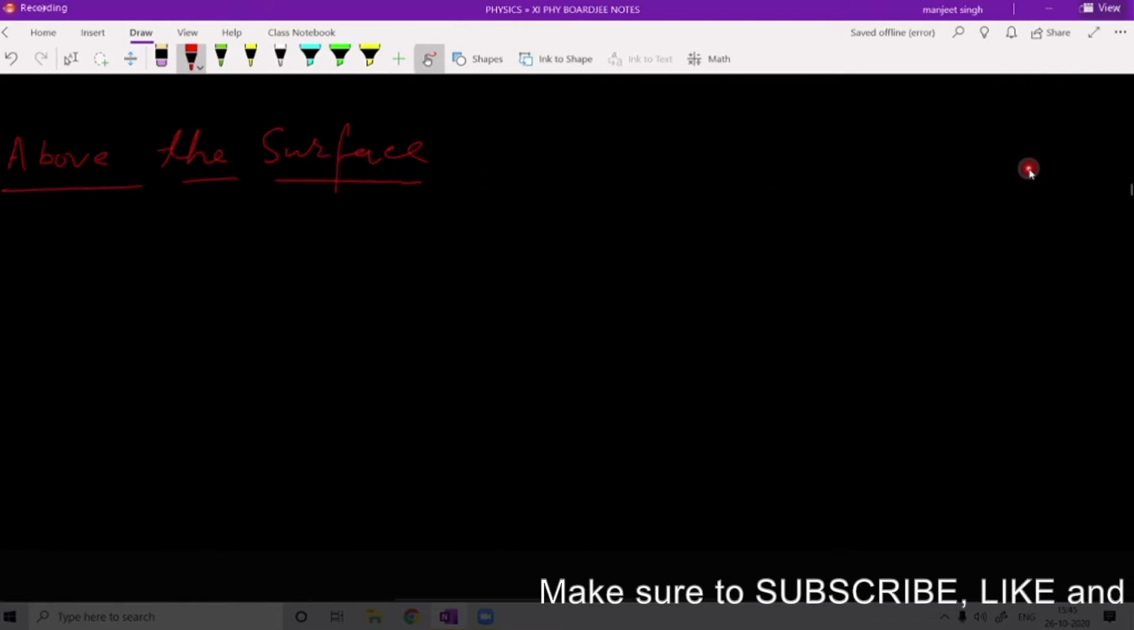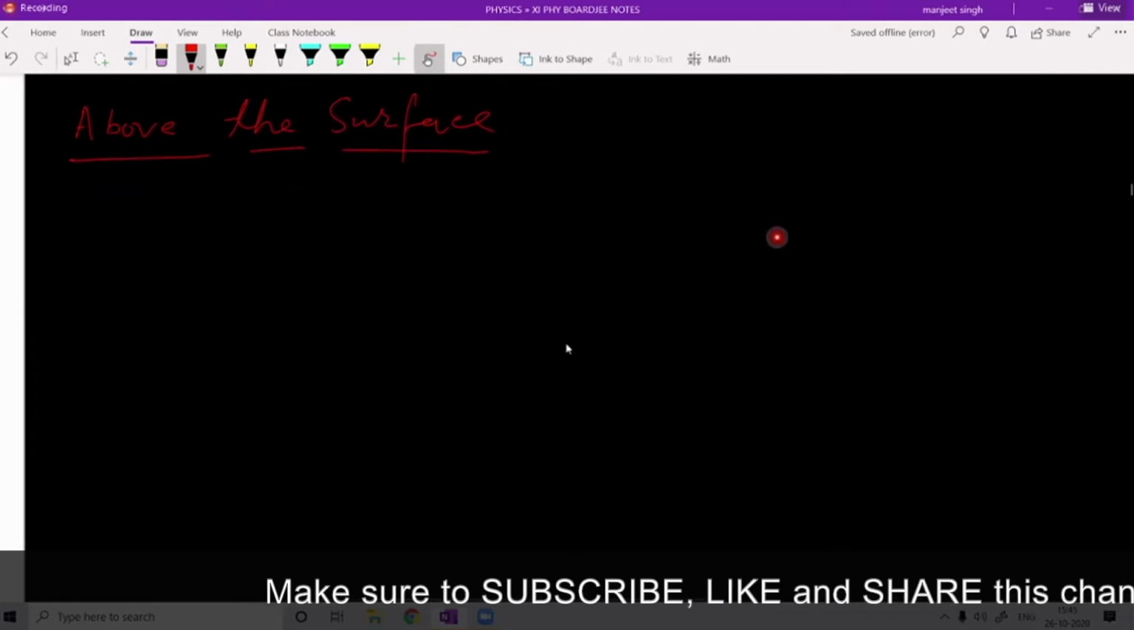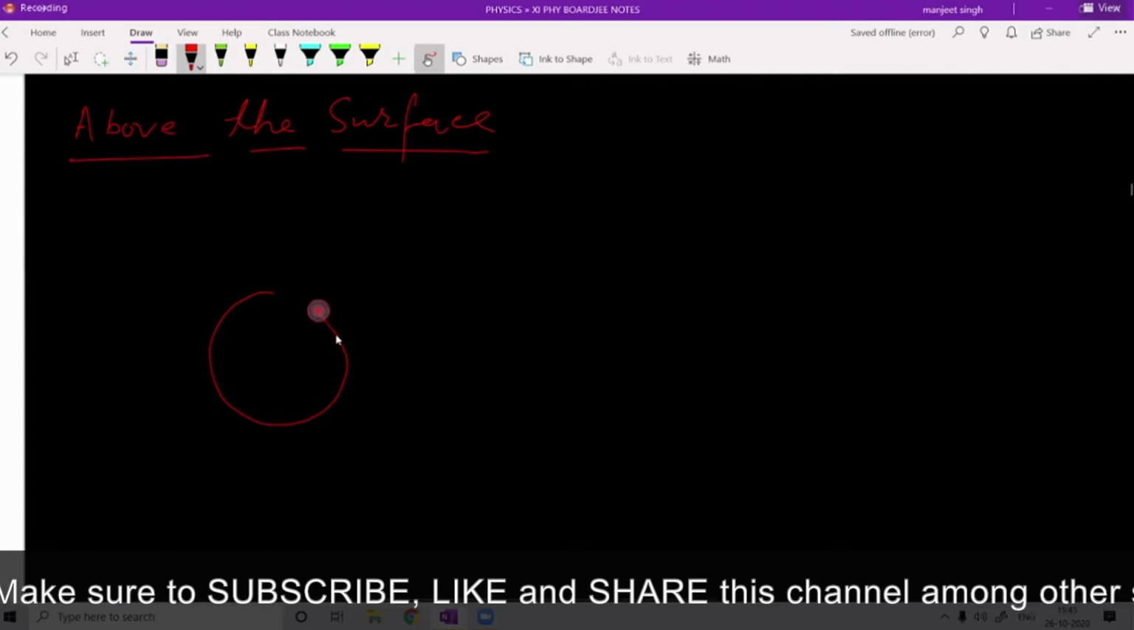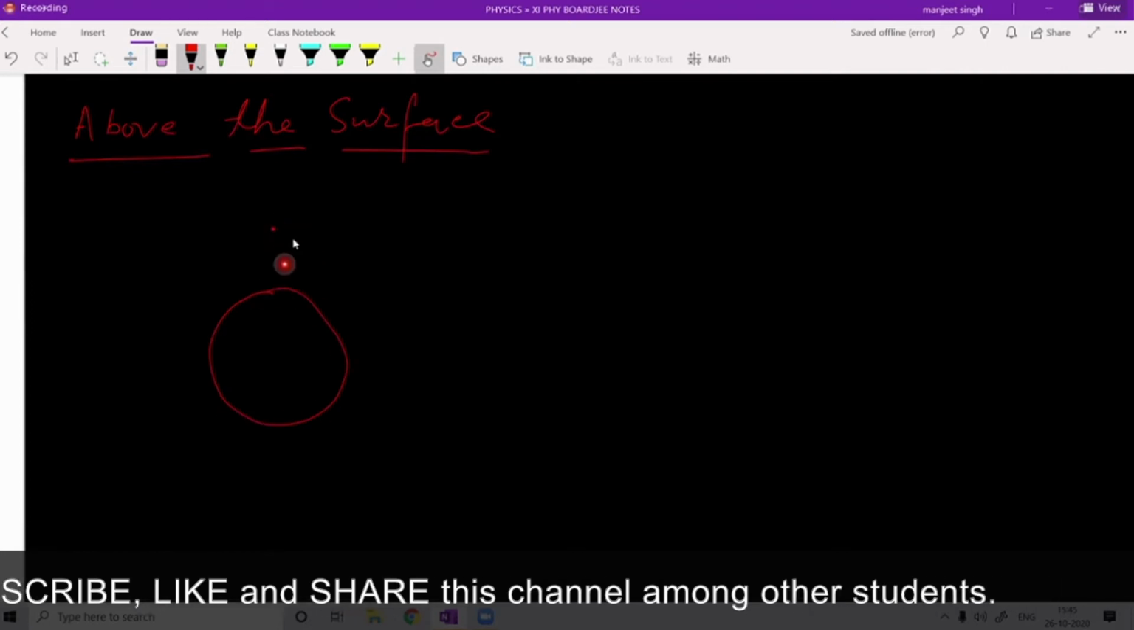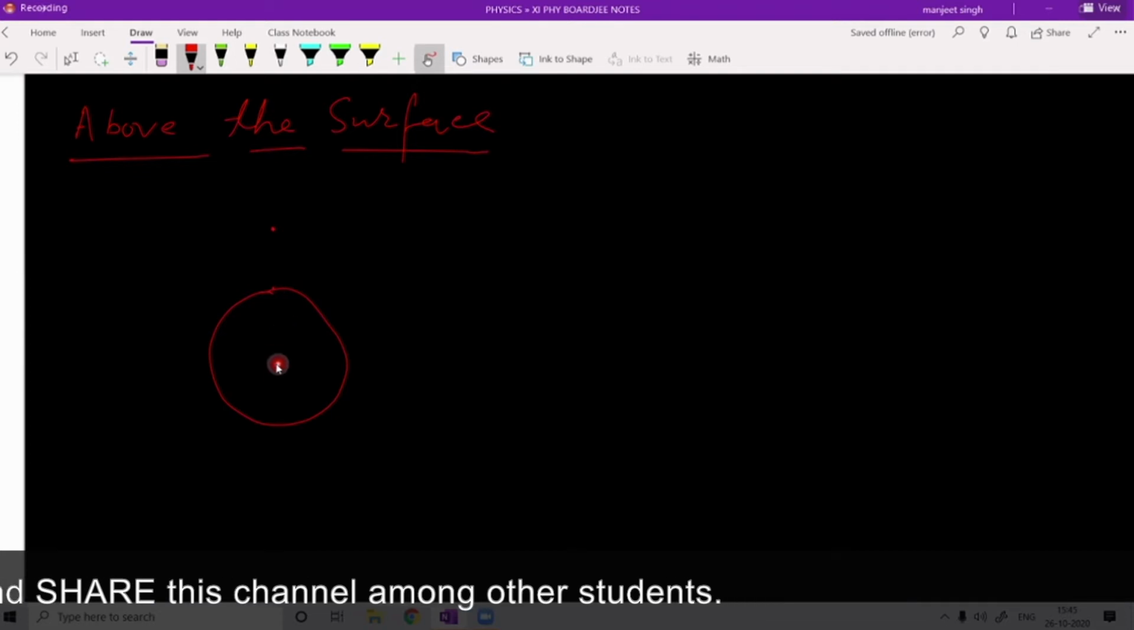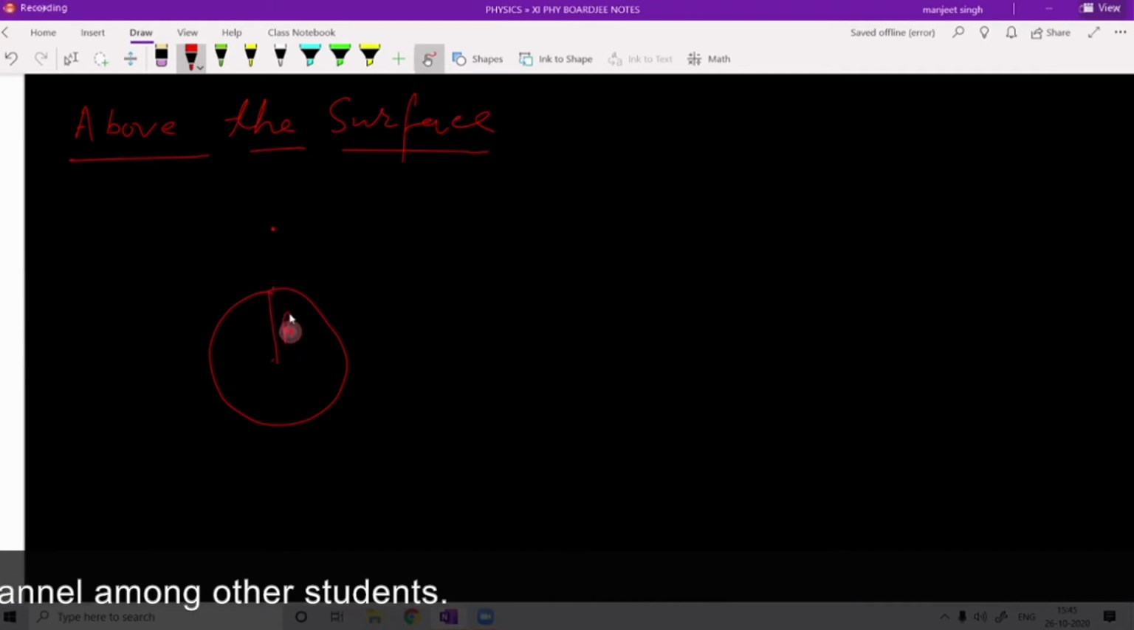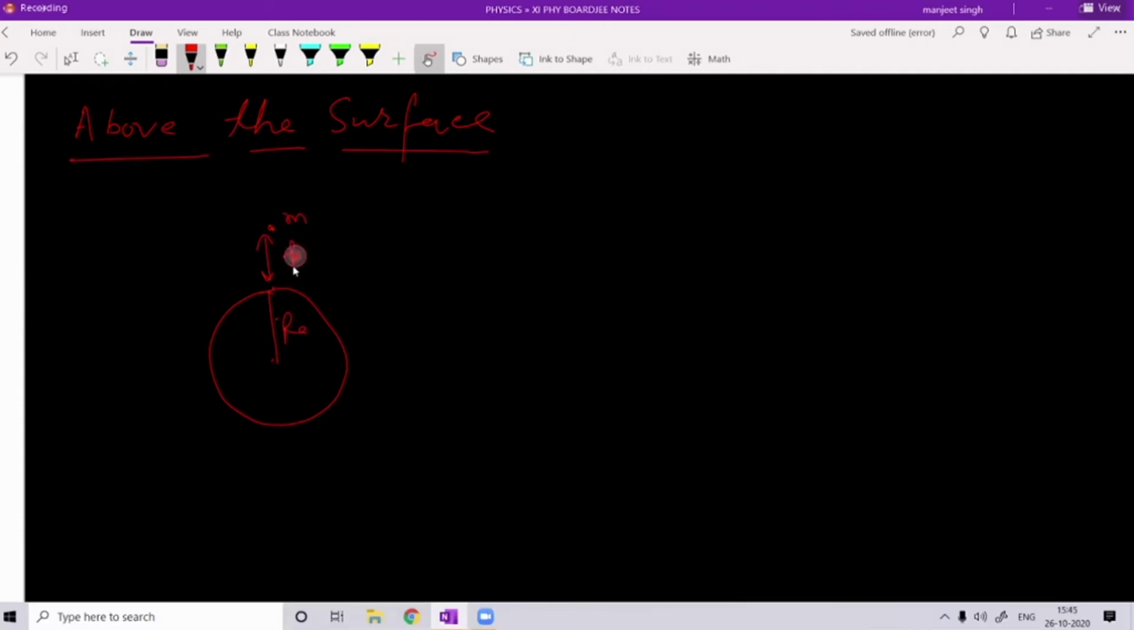Suppose a body of mass m is at a height h above the surface of Earth. This is the surface of Earth, this is RE, radius of Earth, and this is h. The body of mass m is kept at a height h above the surface of Earth. We can write the formula for force on the mass m in this case, and we can also write the gravitational acceleration at this place.